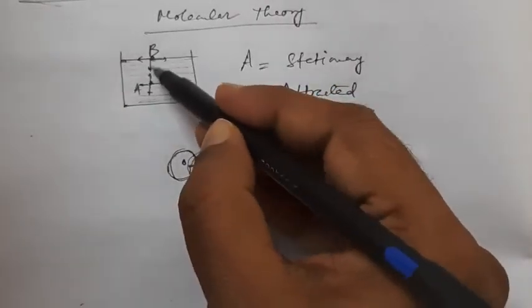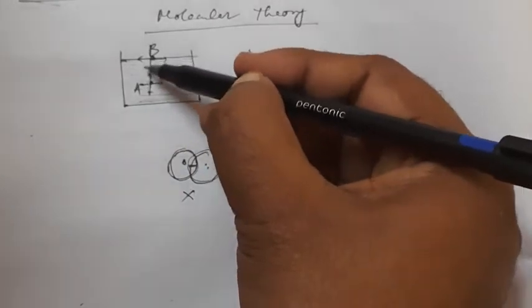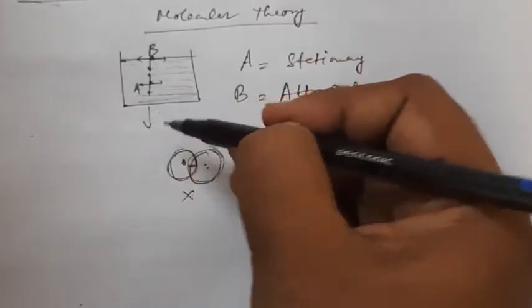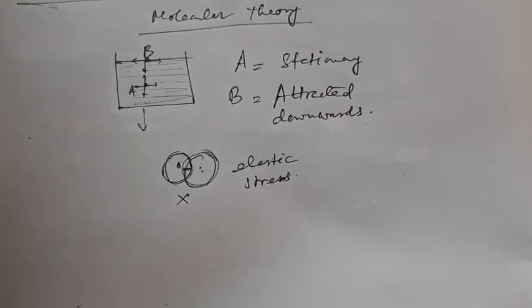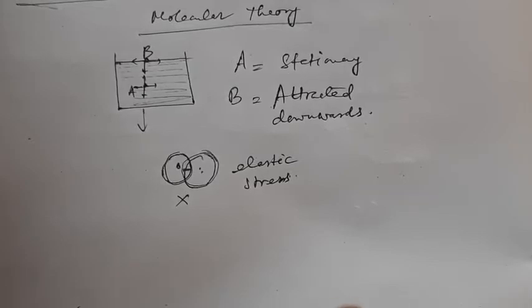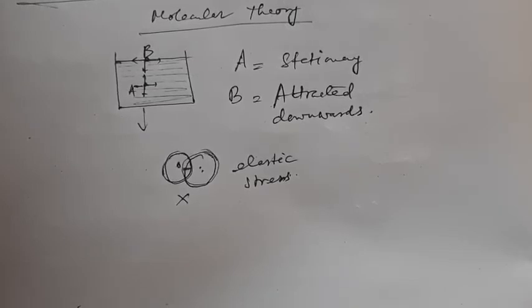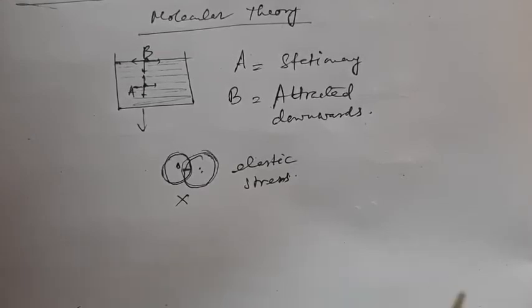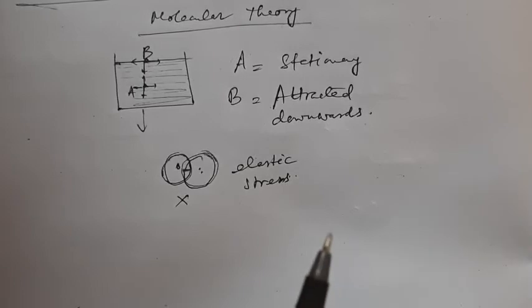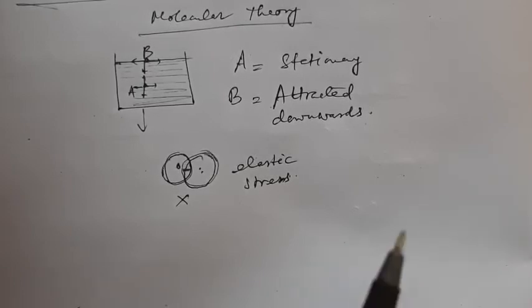Because this molecule was being pulled downwards, towards gravity. So I repeat, the net potential energy of the surface molecules reaches a minimum, least value.